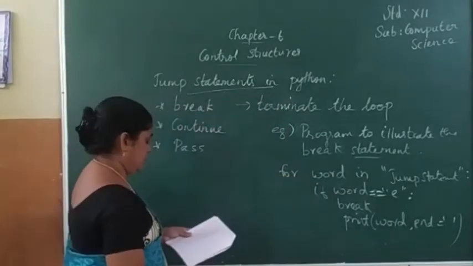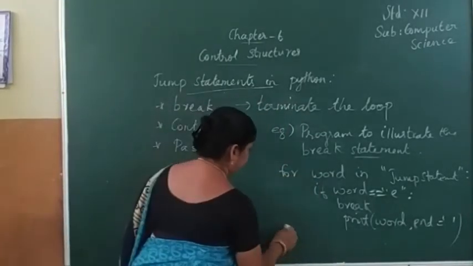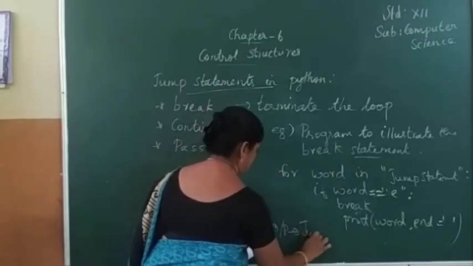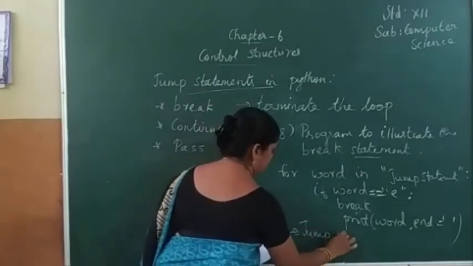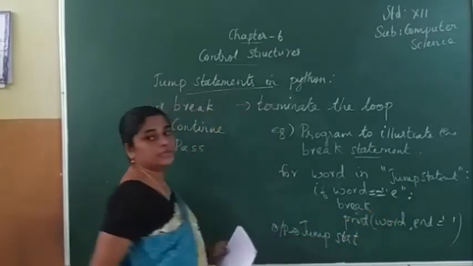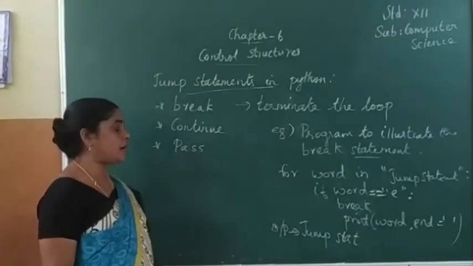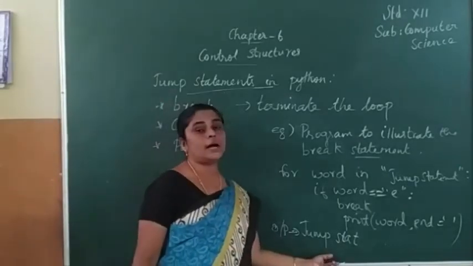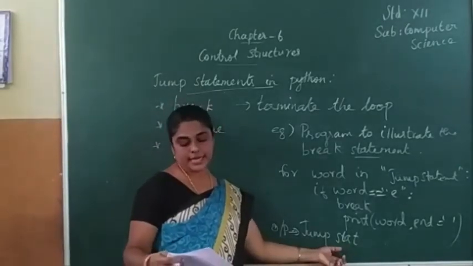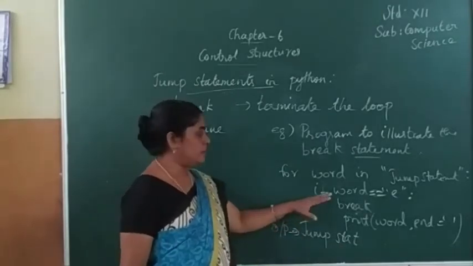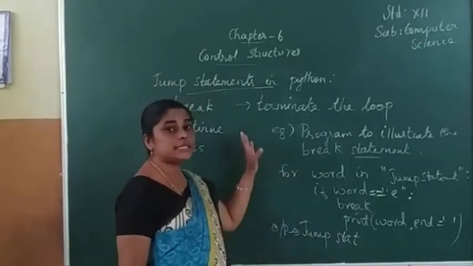The output will be "jump stat". What is the output? Jump stat. This is break. Now can you understand? So break will terminate.